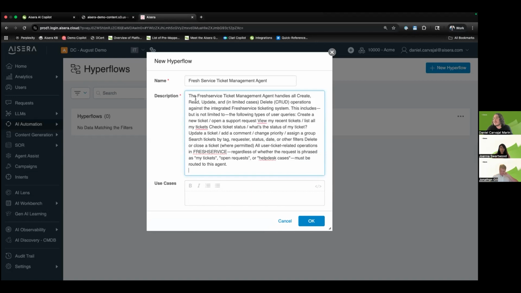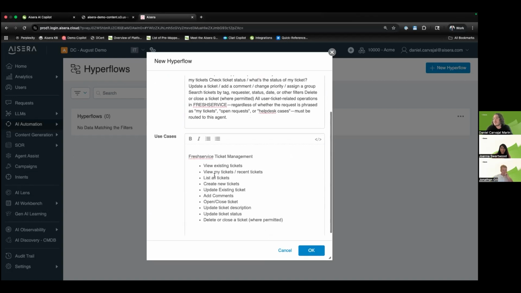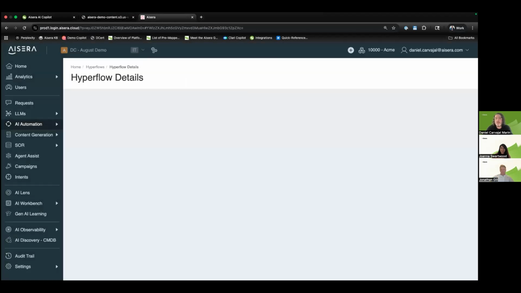So as you can see here, you are Freshservice Ticket Management Agent. It handles all of the CRUD activities that can be done: create, read, update, delete, anything available within that API. You can get as detailed or as vague as you want with the descriptions, but this is entirely up to you, right? The use cases, let's define them further, right? So you're going to view existing tickets, view my tickets, list all tickets, all the fun stuff that we can do today with any ITSM. I'm going to click OK.